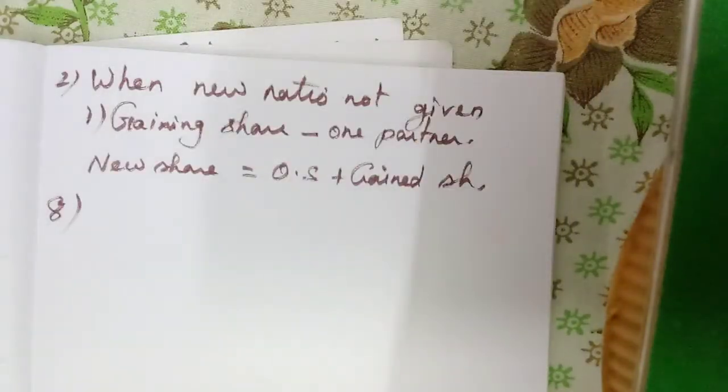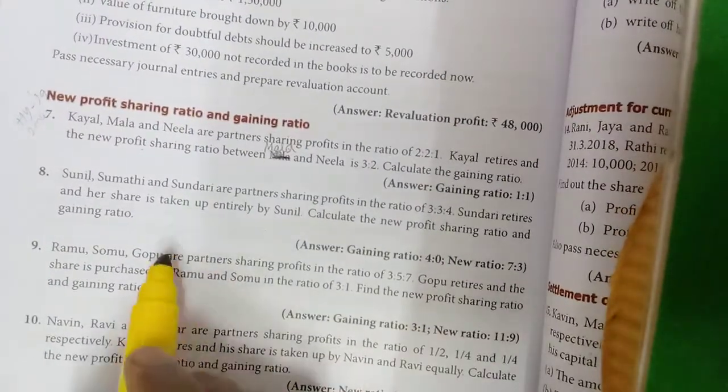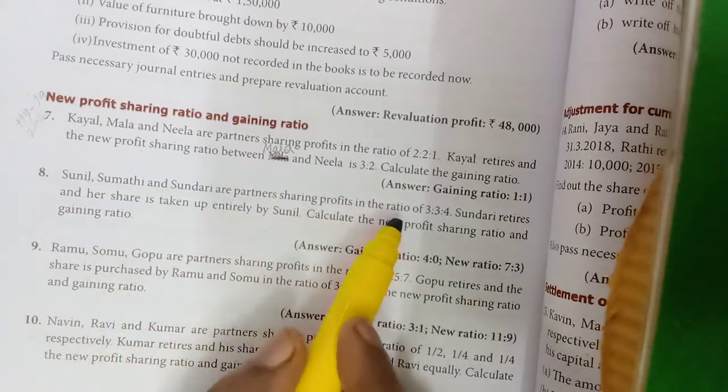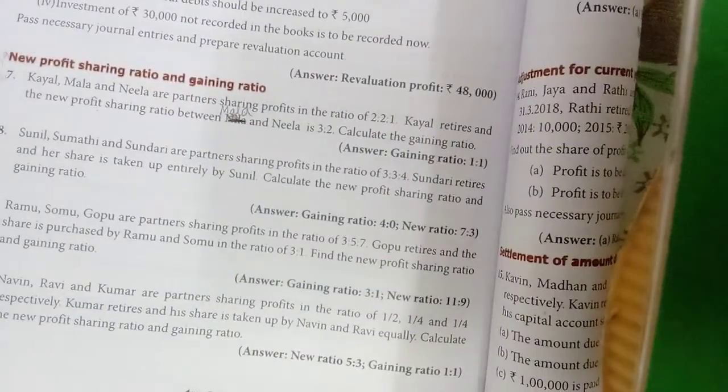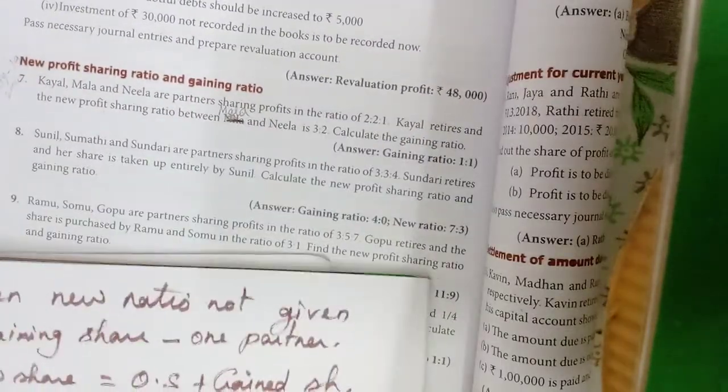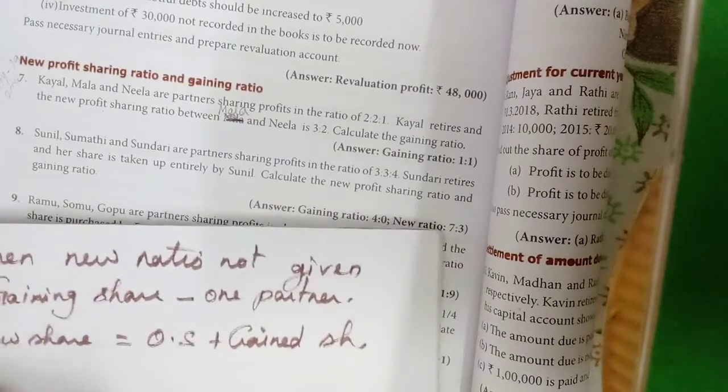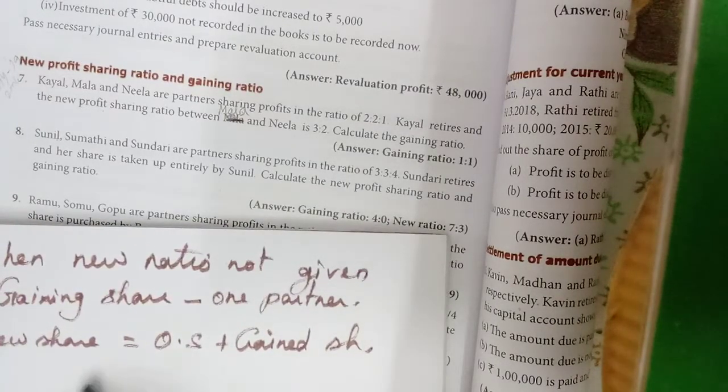You will see that exercise. Very easy one. That's why I am not explaining much for you, because we have already learned this in admission. So, eighth exercise. Sunil, Sumadhi, Sundari are partners sharing profits in the ratio of 3:3:4. Sundari retires and her share is taken up entirely by Sunil. Calculate new profit sharing ratio and gaining ratio. First you write all the partners' names.